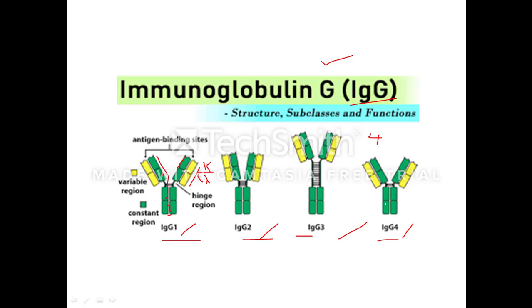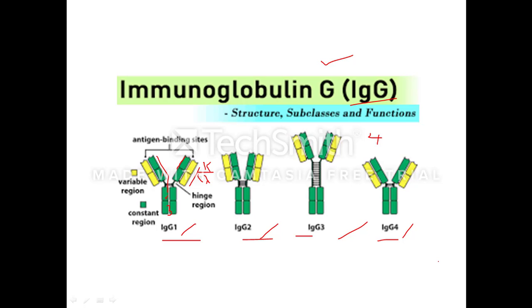Functionally, this class of immunoglobulin is bacteriolytic, virucidal and precipitates antigens, but is a poor agglutinating and complement fixing antibody compared to other immunoglobulins. So as I told, it is very important in killing bacteria and viruses, and it also precipitates antigens, but is very poor in complement activation and agglutination.